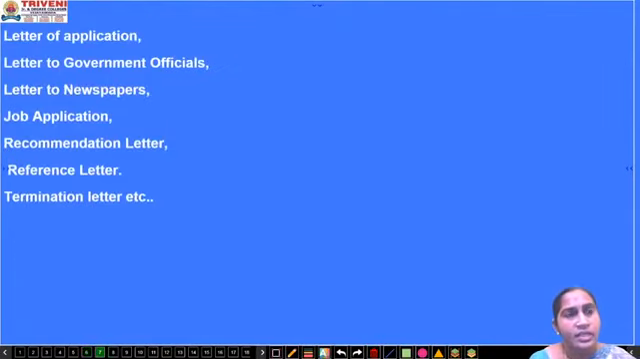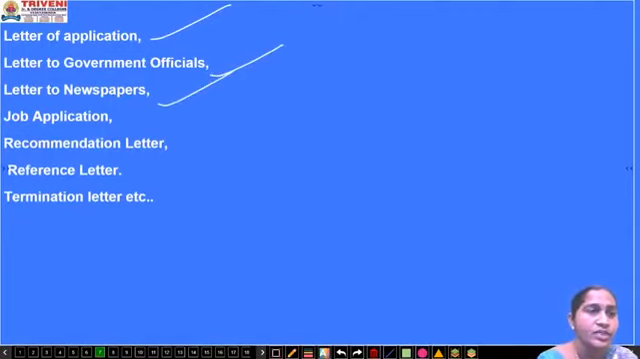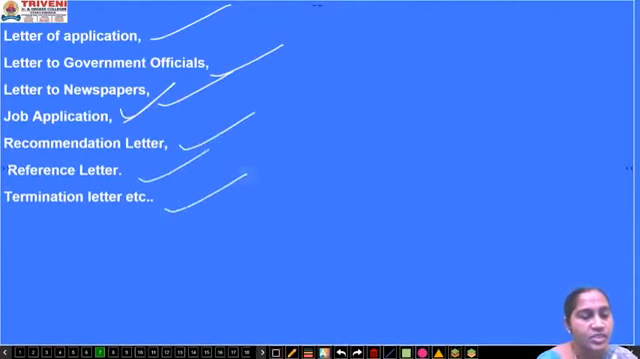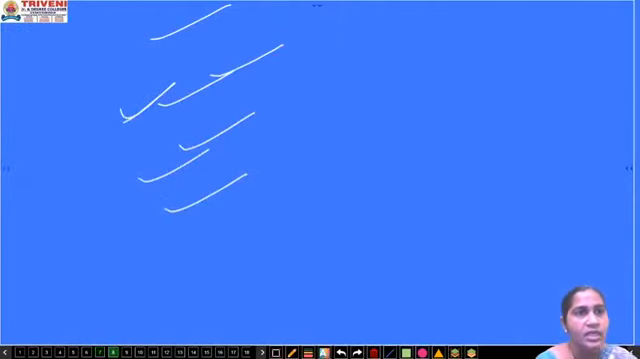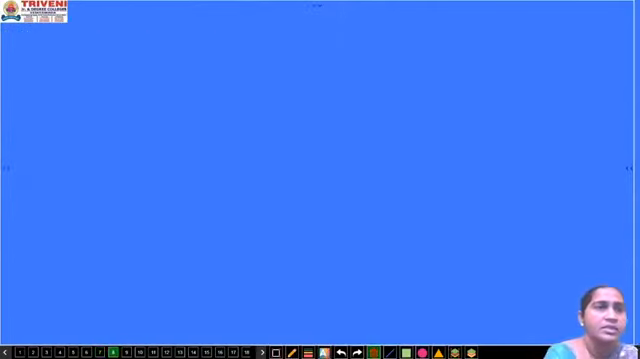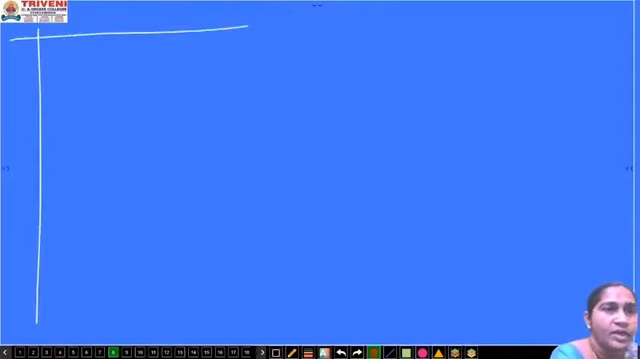Now there are other official letters also, like letter of application, letter to government official, letter to newspaper. Suppose you are asked to write a letter to an editor, then you can go with it. Job application letter, by seeing an advertisement of job vacancy, how to write a job application, that is another section that we will see in detail later on. Recommendation letters, reference letters, termination letters, these all come under official letters. Now in this slide I will show you the format of the fully blocked format.